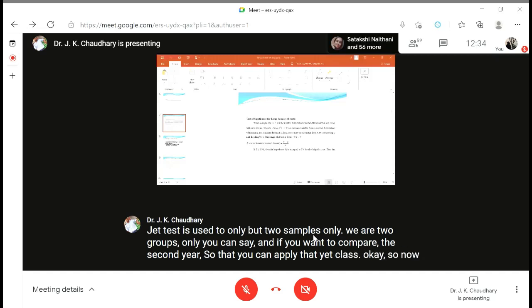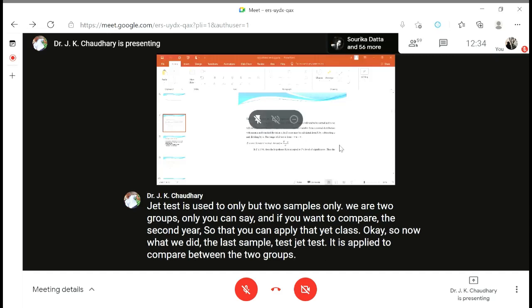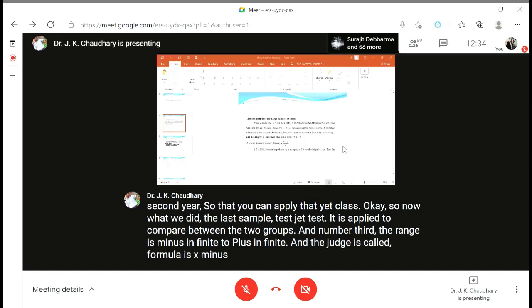Okay, so now what we discussed: large sample test, Z test, it is applied to compare between two groups. And number three, the range is minus infinite to plus infinite, and the Z score formula is x minus mu upon sigma. Okay, I think these things are okay.